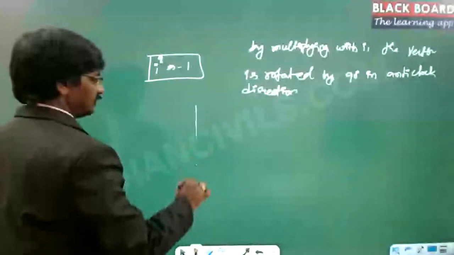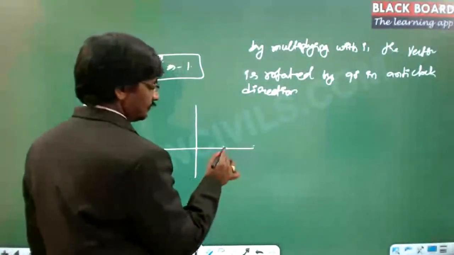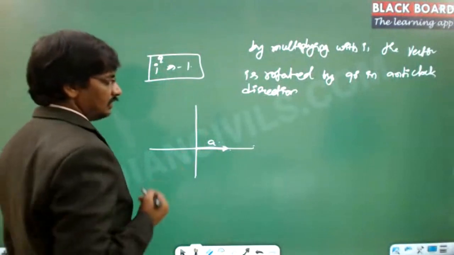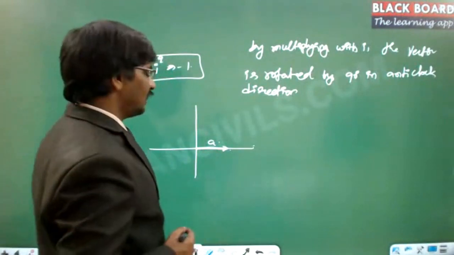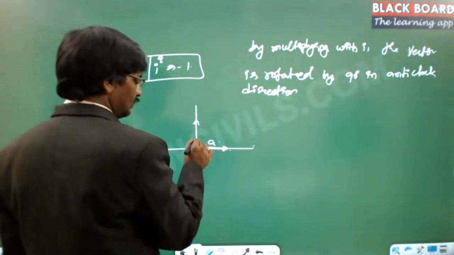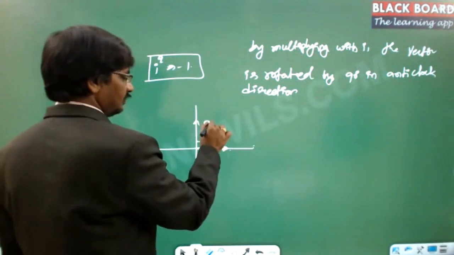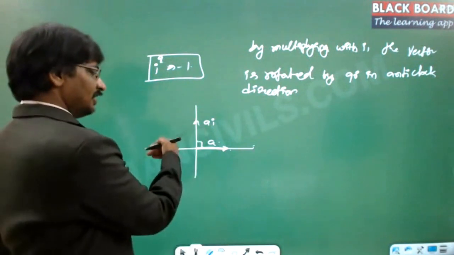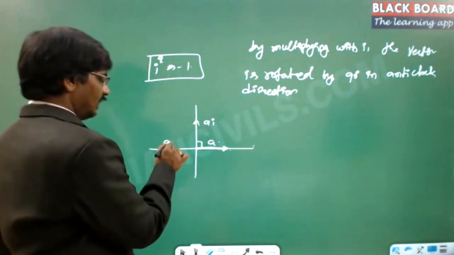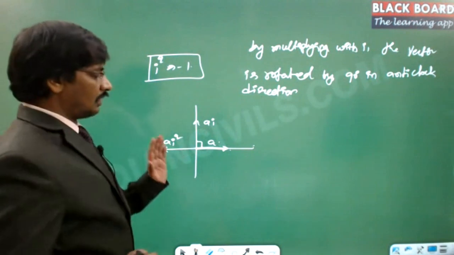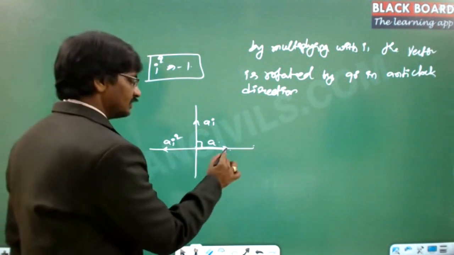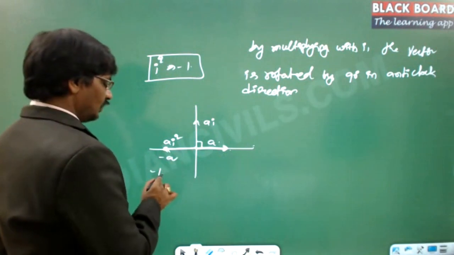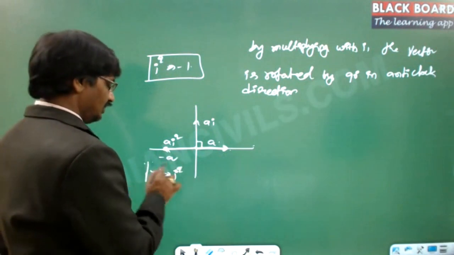Now how can we justify this? See this, suppose this is the length a, which is a vector represented horizontally. If you multiply with i, then it is a rotation in the anti-clockwise direction by 90 degrees. So this is ai. Now if I again multiply with i, then this will be ai squared. Now on the real line, if you notice, this is plus a and this is minus a. Hence minus 1 is equal to i squared. So this is the meaning of it.